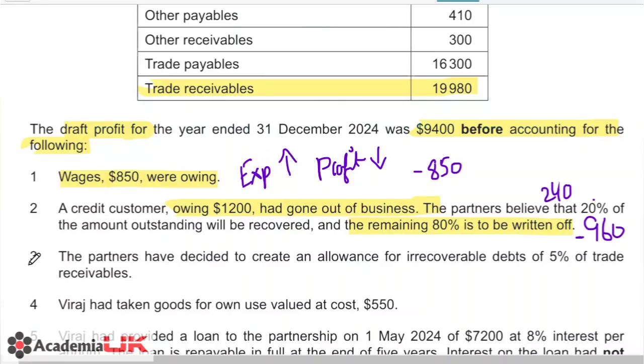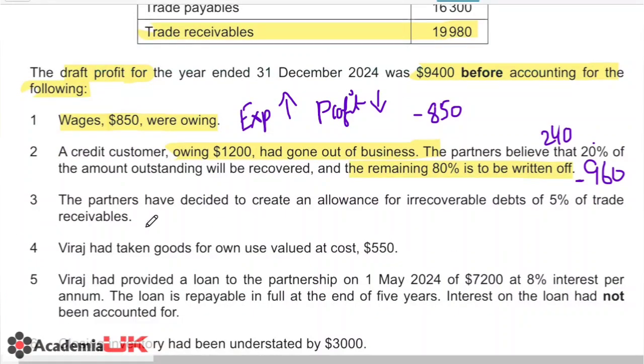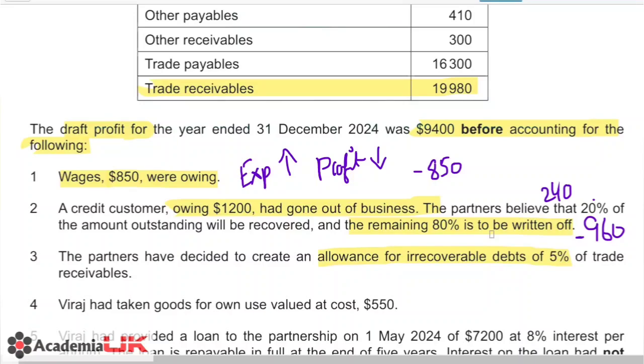Then, moving on to the third point, the partners have decided to create an allowance for irrecoverable debts of 5% for trade receivables. Whenever we are making this provision for doubtful debt, it will be based on the remaining receivables.